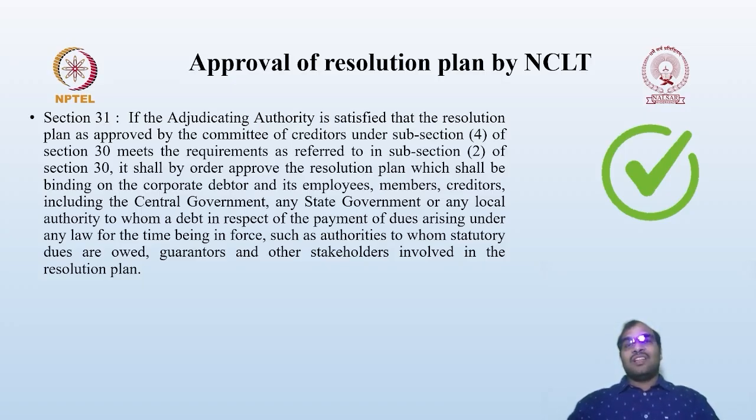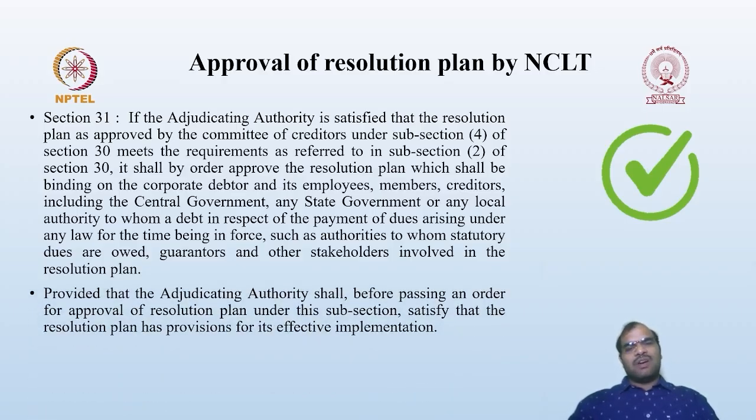That's why in the previous classes we discussed that once the resolution plan is approved, it acts in rem, that means against everyone. Everyone is bound by this resolution plan, maybe the central government, state government, local authority, members, employees, everyone. It further provides that any local authority to whom a debt in respect of payment of dues arising under any law for the time being in force is owed, such as authorities to whom statutory dues are owed, guarantors or other stakeholders, is bound. So it is binding on everyone.